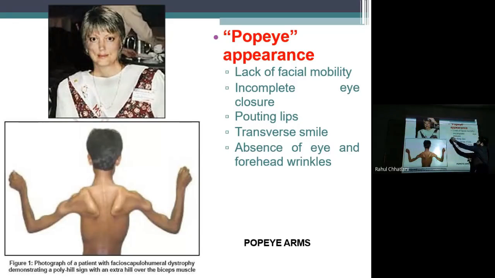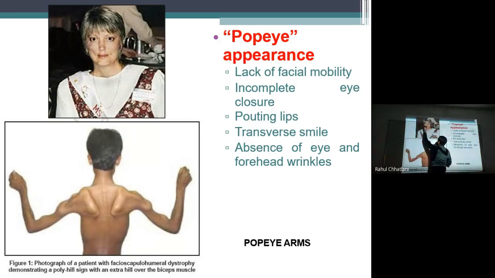Incomplete eye closure, also termed as ptosis. We have described this in various conditions. Pouting of lips: yes, the lips remain pouted. You see here, the lips remain in pout. Pout is a contracted state. You might be aware of how pouting looks.